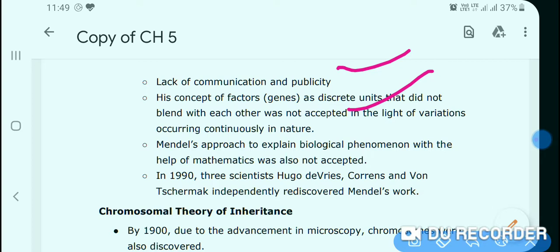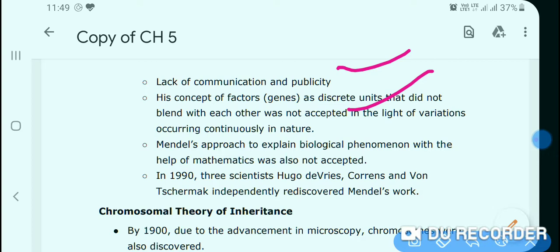Many biologists of that time thought that there is no reason to apply mathematics in biology, so they didn't accept Mendel's work.